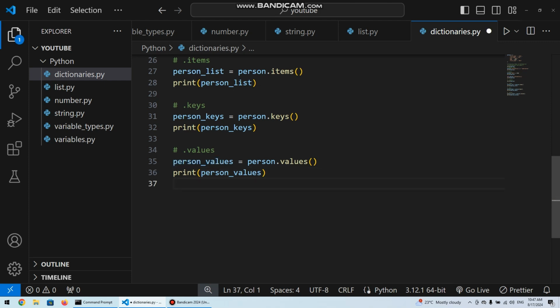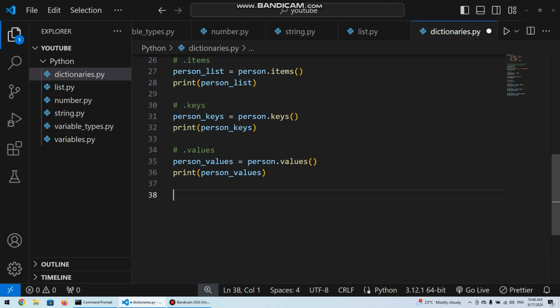So the next one we are going to look at is the pop method. I'm sure we saw pop with lists. The way the pop method works is, first of all, it takes a parameter.